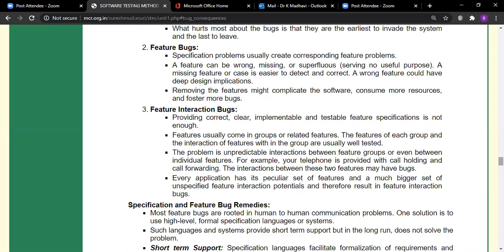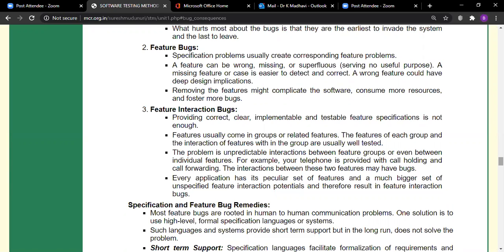So that can be treated as a feature bug. Removing the features might complicate the software, it consumes more resources, and further it leads to more bugs. Feature interaction bugs, another type in the same category, may be like this: providing a correct, clear, implementable, testable feature specification is not enough. Then what kind of things are required for this feature interaction?